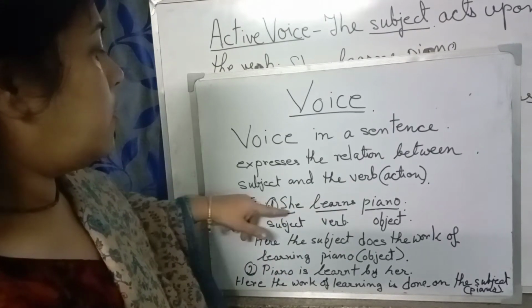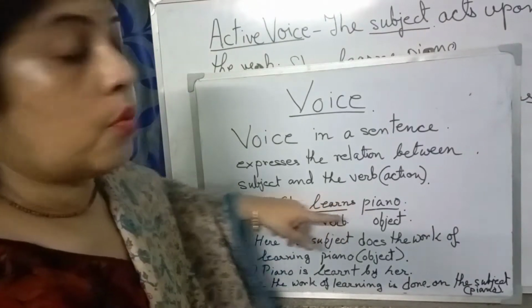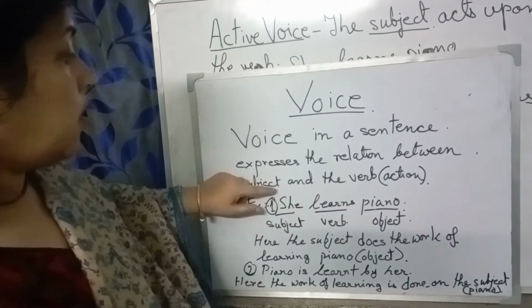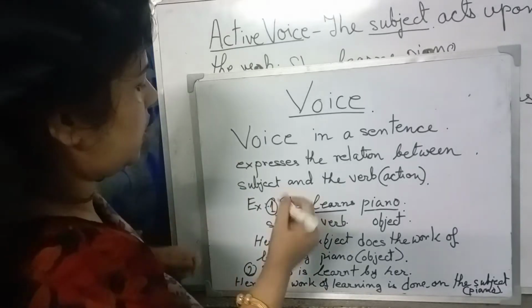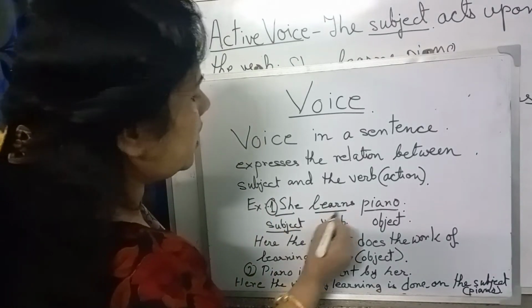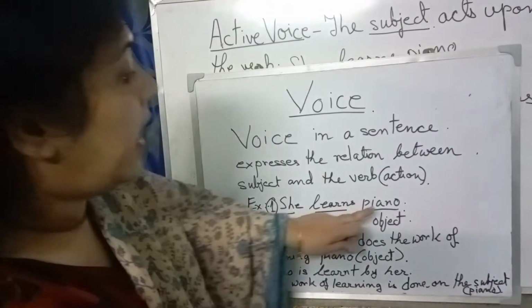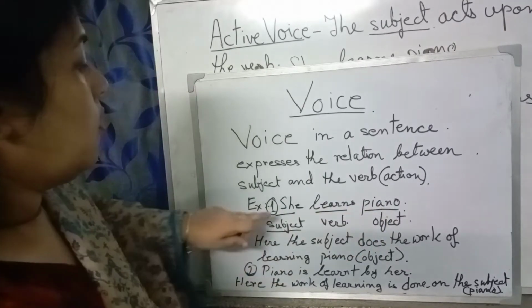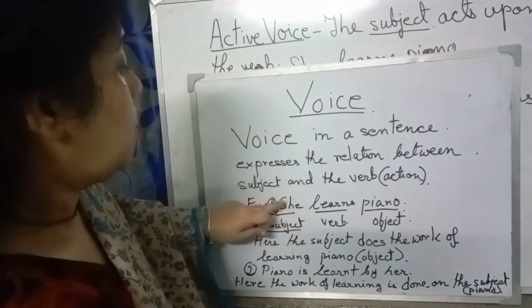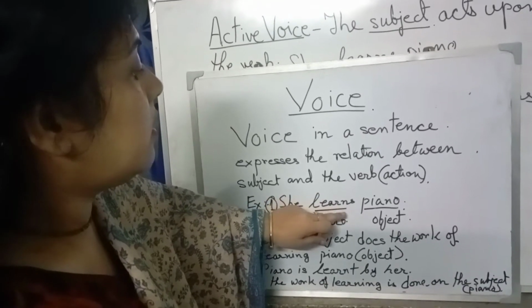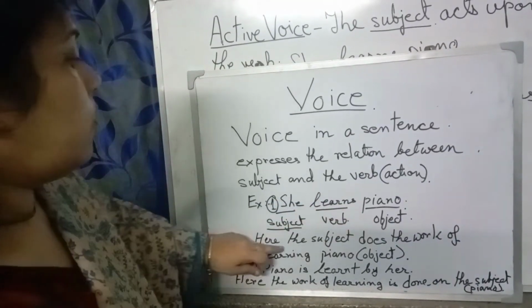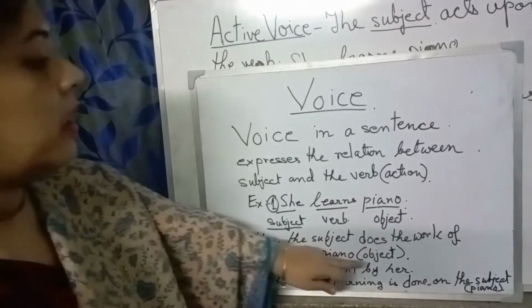For example, you see, she learns piano. What is the subject of the sentence? She. She is the subject of the sentence. What is the verb over here? Learns. And the object is piano. So what does she do? What does the subject do? The subject does the work of learning piano.